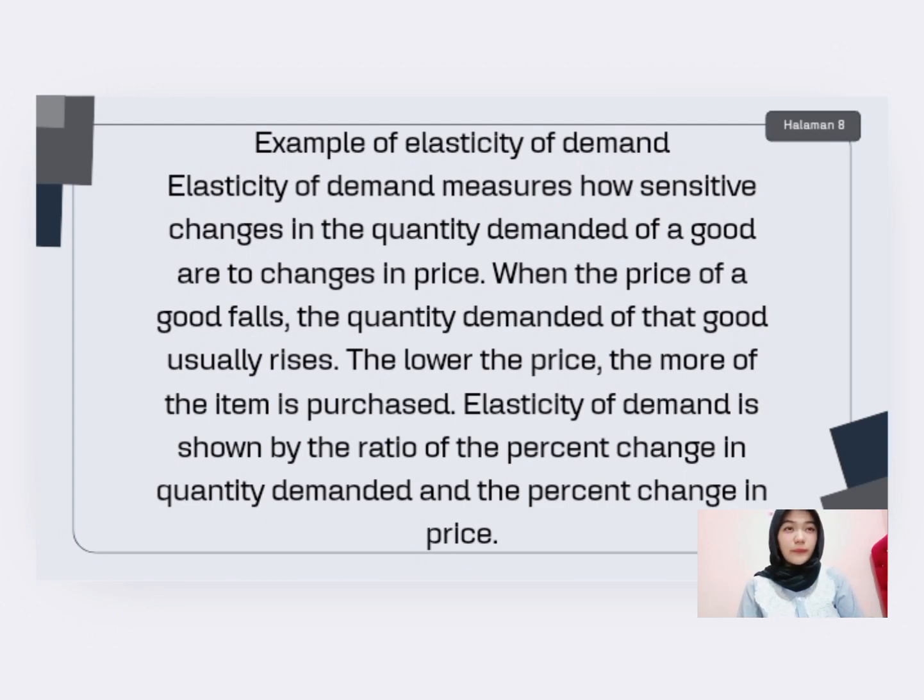Elasticity of demand measures how sensitive changes in the quantity demanded of a good are to changes in price. When the price of a good falls, the quantity demanded of that good usually rises. The lower the price, the more of the item is purchased. Elasticity of demand is shown by the ratio of the percent change in quantity demanded and the percent change in price.